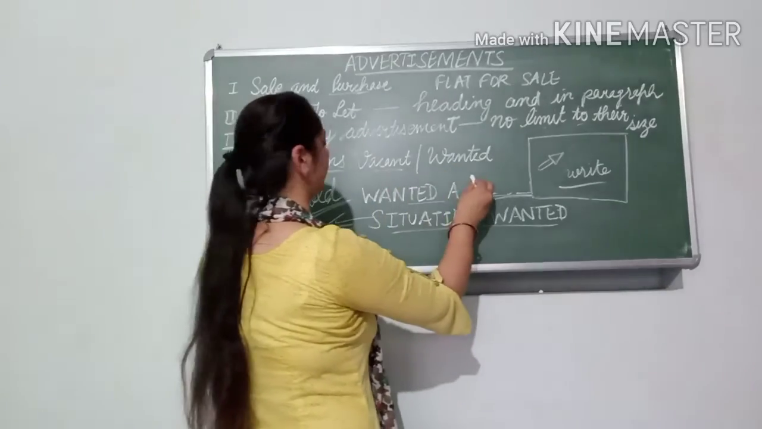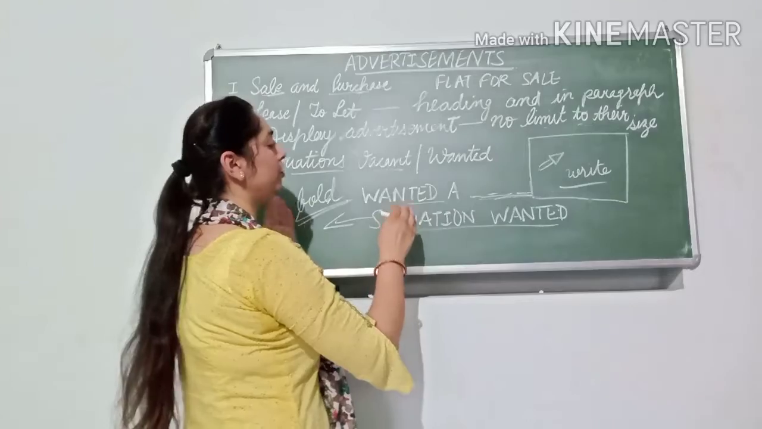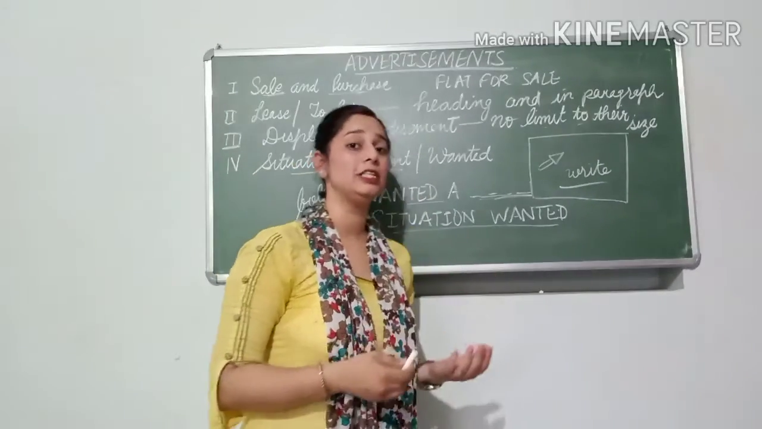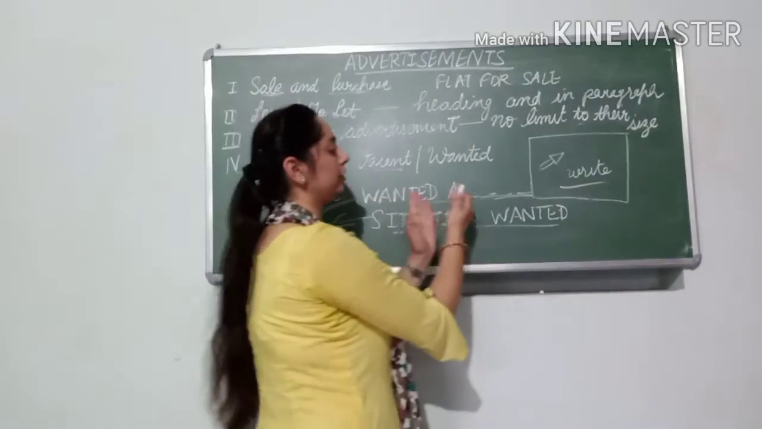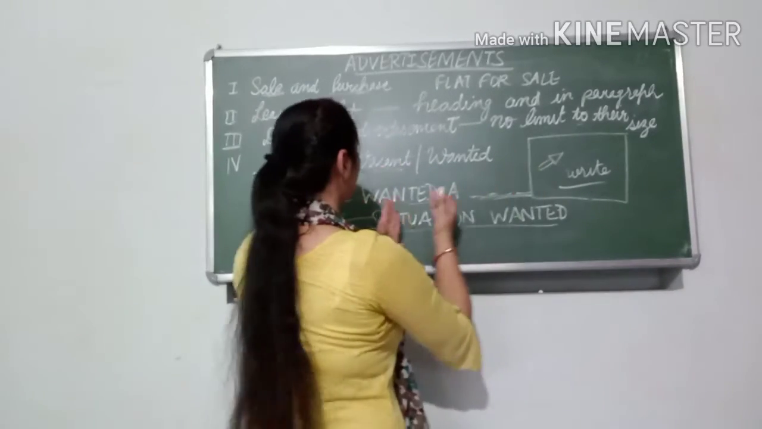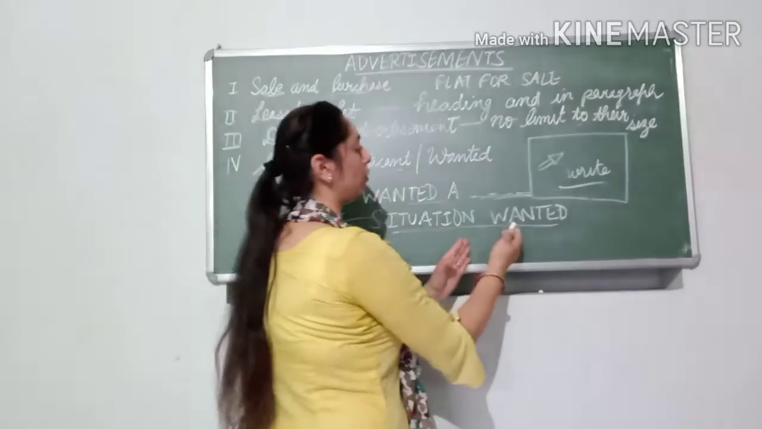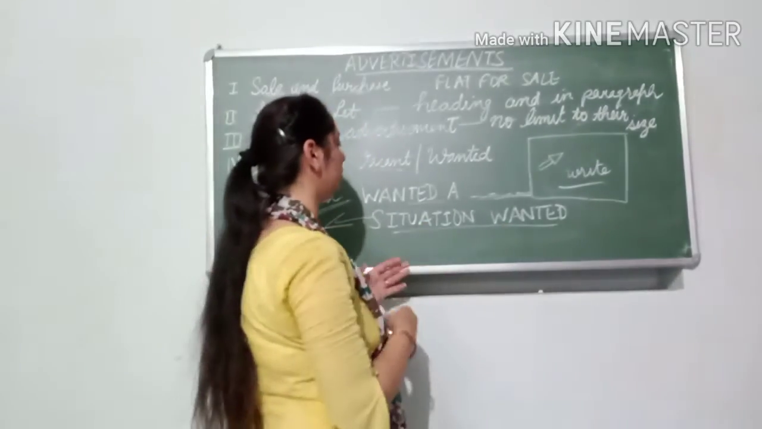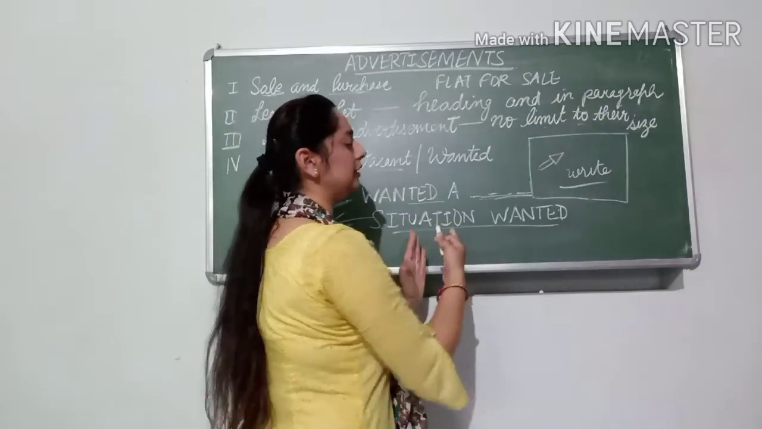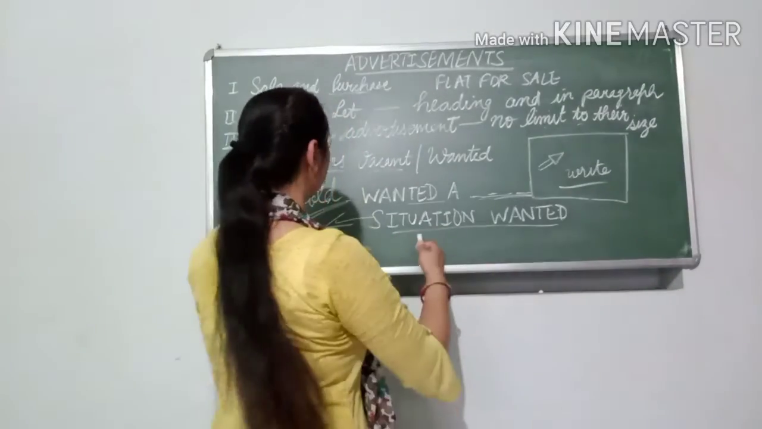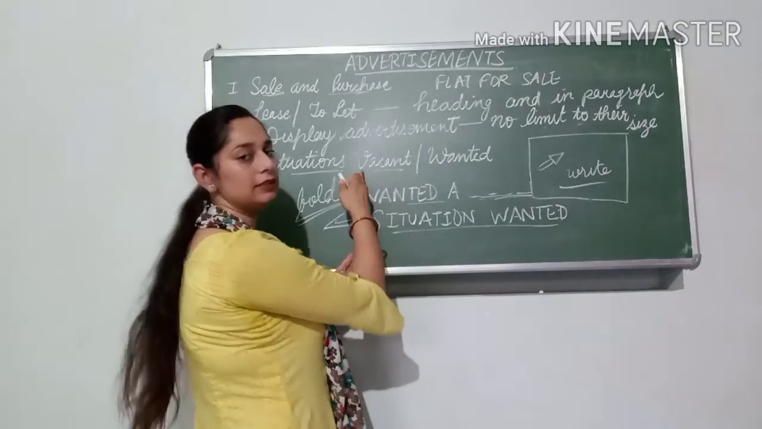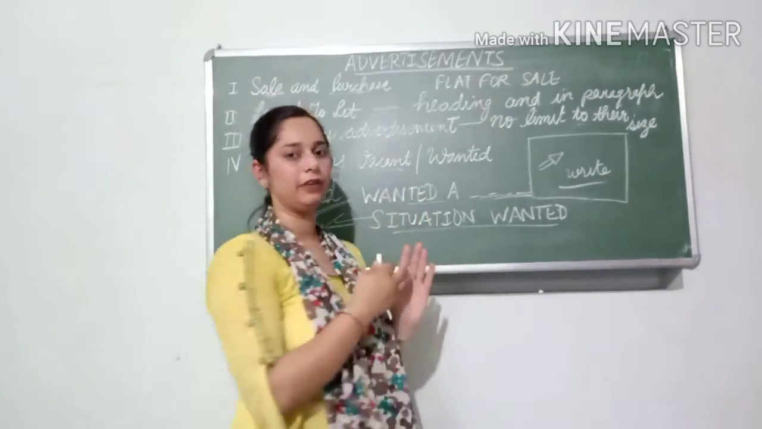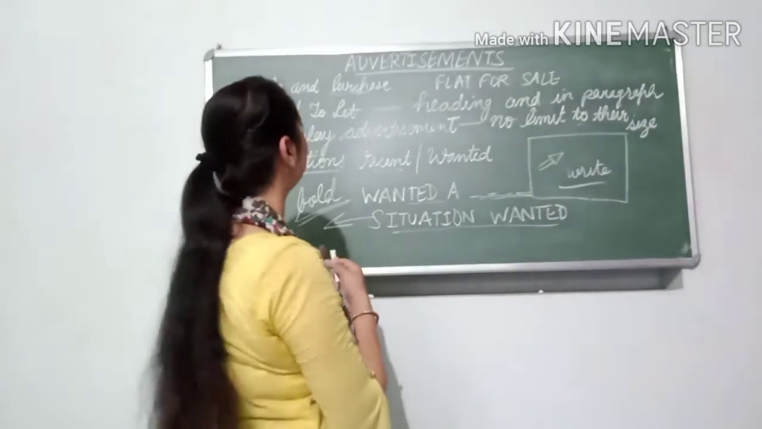Situations vacant and wanted means, if you want a helper, a clerk, or a teacher, you can give the heading like this: wanted a teacher. And the other one, situation wanted. If there is a requirement of something or someone, you can give the heading situation wanted. So by this you can attempt this advertisement. These are the different kinds of advertisements.